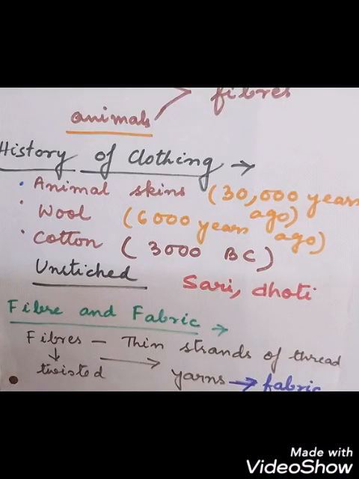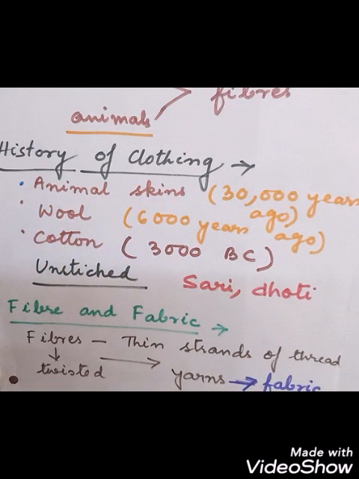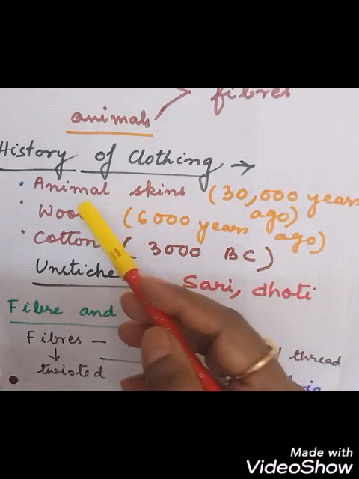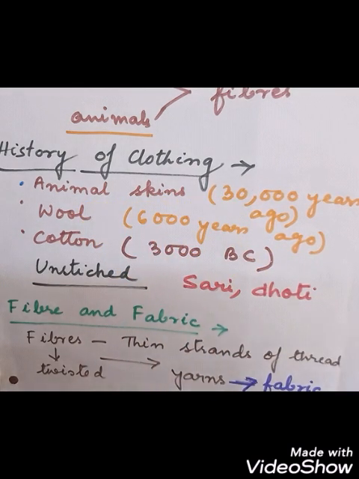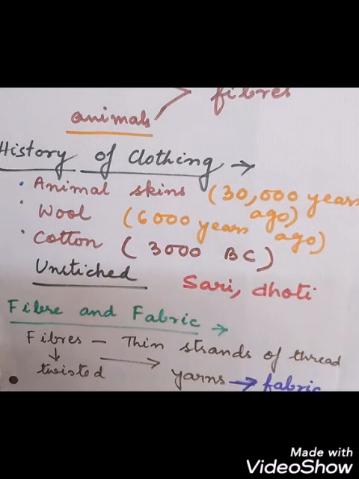Now we will discuss a little bit about the history of clothing. About 30,000 years ago, people used to make clothes with the help of animal skin. At that time, these modern dresses were not available, and stitching was also not invented. So about 30,000 years ago, people used animal skin as their clothing. And wool was found about 6,000 years ago, and people learned to use wool to make their clothing.